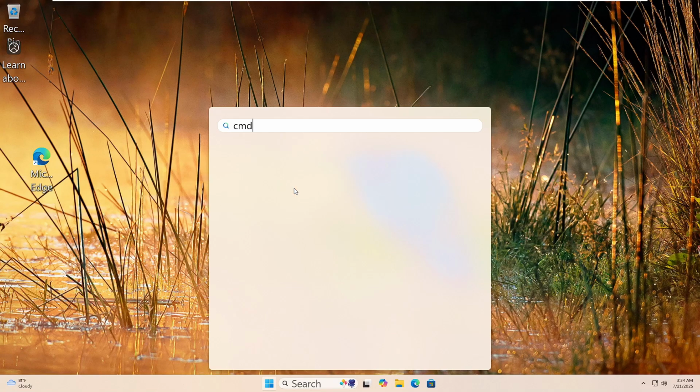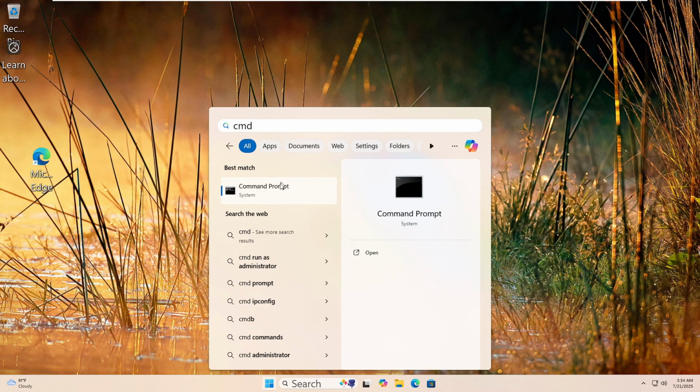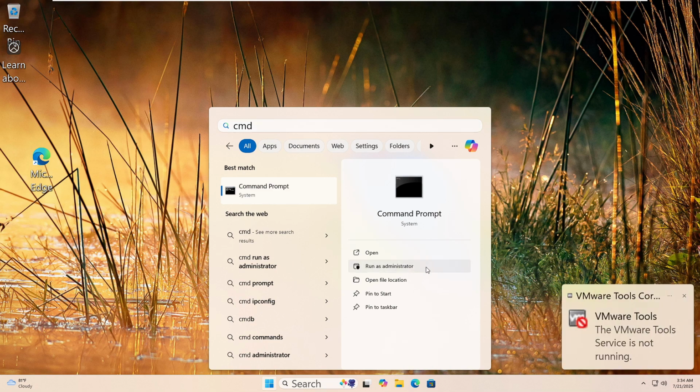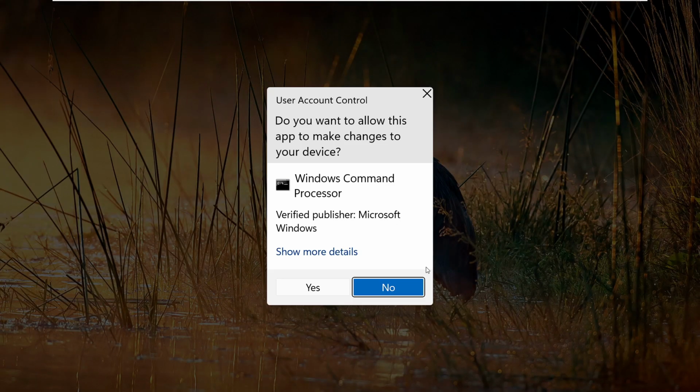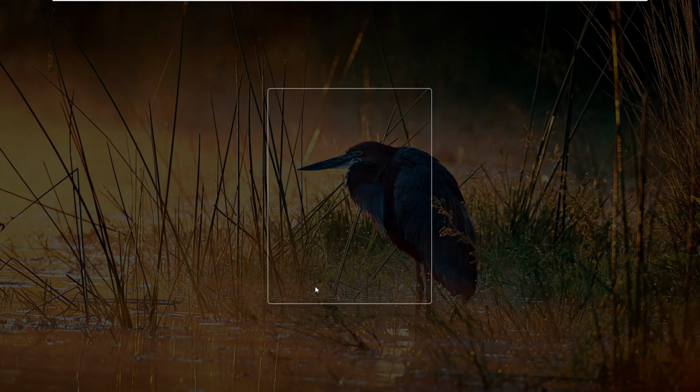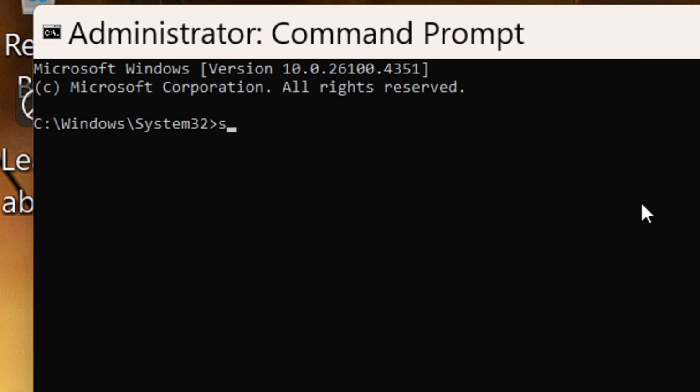Let's run the System File Checker. Click the Start button and type CMD in the search box. Right-click Command Prompt and choose Run as Administrator. If you see a prompt, click Yes. Now type this command: SFC /scannow. Then hit Enter. Windows will start scanning for missing or damaged system files.